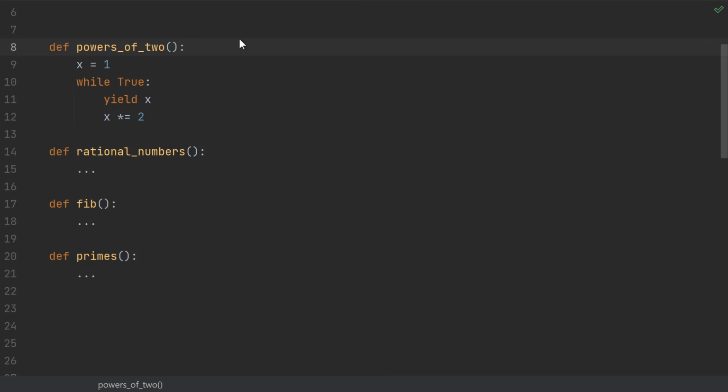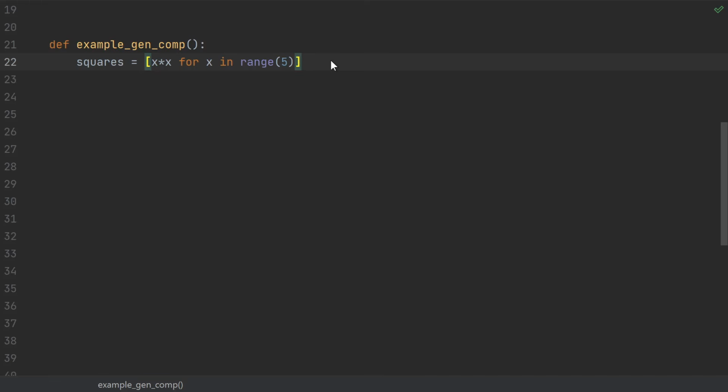And if I did actually want the whole list of numbers in memory, then I can just call list on it. Generators can even be used to represent sequences that we know are infinite. We can only ever use finitely many terms, but we're able to compute as many as we need without specifying ahead of time. So you could represent all the powers of 2, all the rational numbers, a Fibonacci sequence, or all the prime numbers. All you need is an algorithm for enumerating them.